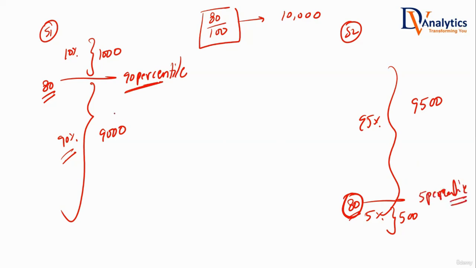So is it fair to say that if you just look at the absolute value, you will not get the complete picture? You have to compare that value with the rest of the population. Then only you will get to know exactly where you stand. That's the reason why some exams don't really give you marks. Yes or no? Some exams don't give you the absolute marks. What do they give you? They'll tell you, with whatever marks that you got, which percentile you stand at. Have you now understood why some exams just stick to percentiles? Because you can easily compare yourself with the rest of the people and tell exactly where you stand.